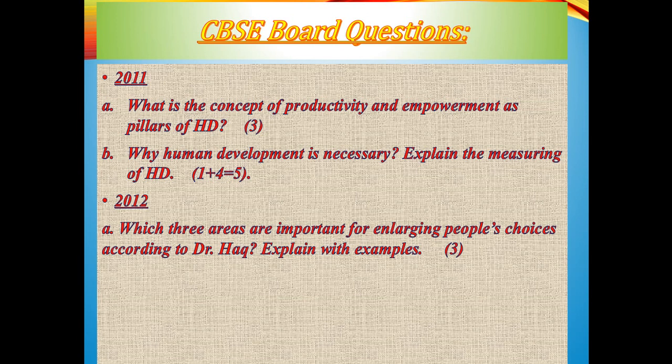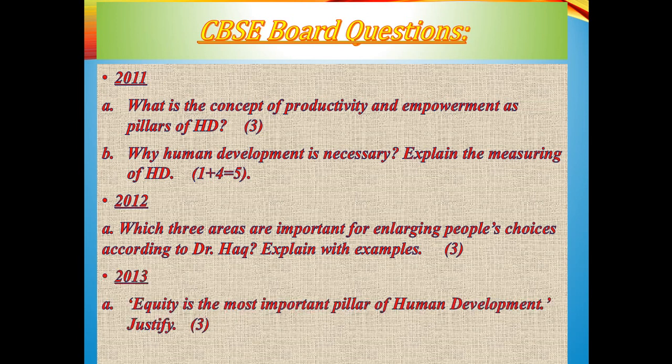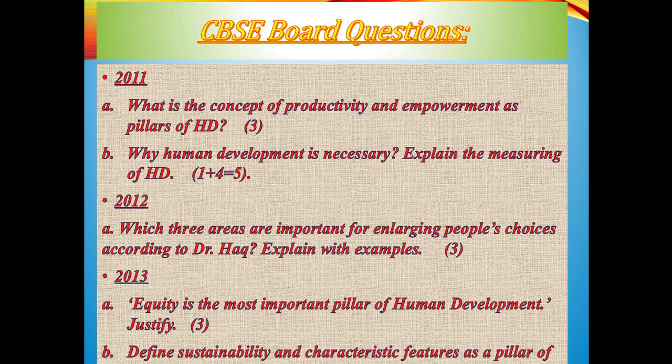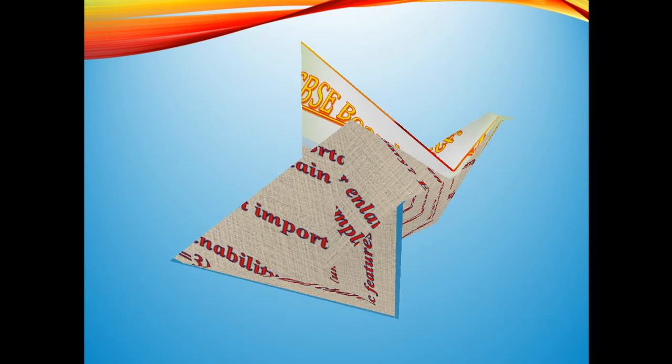2012, the 3 areas given by Dr. Haq, all the 3 key areas, you have to explain those 3 areas by giving examples. 2013, equity is the most important pillar of human development. Again, it's a same repetition. Sustainability, you have to define it, and characteristic feature of the pillar of HD.